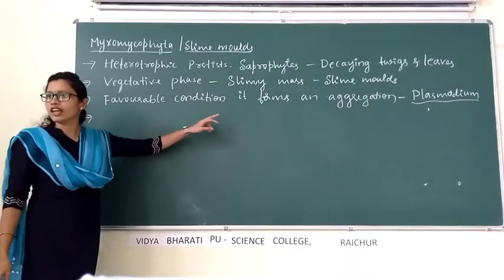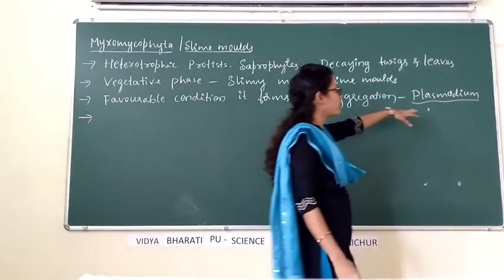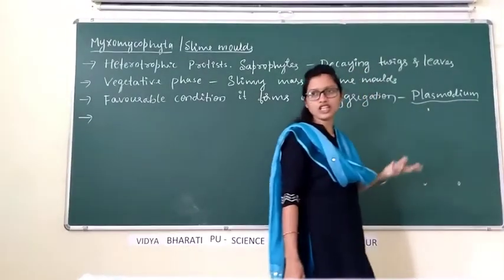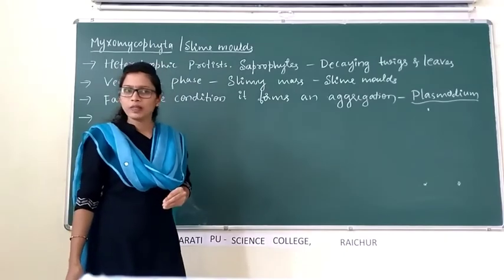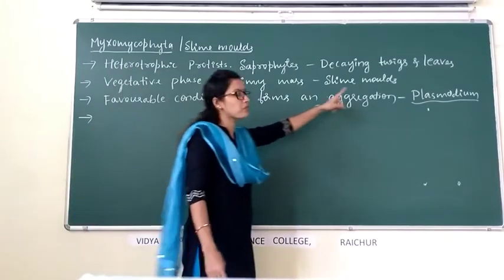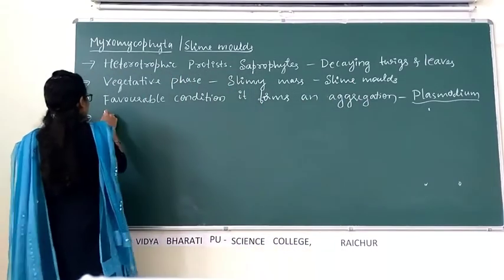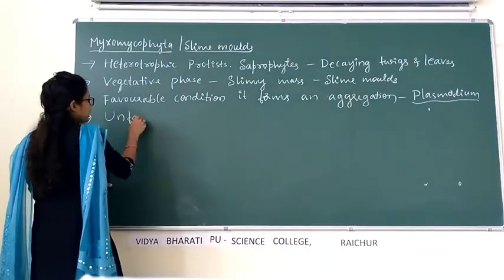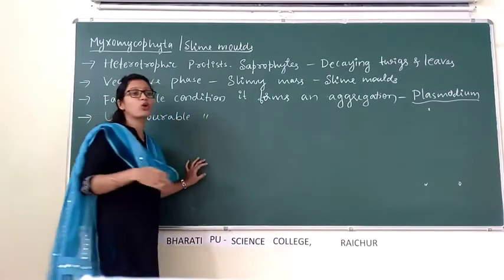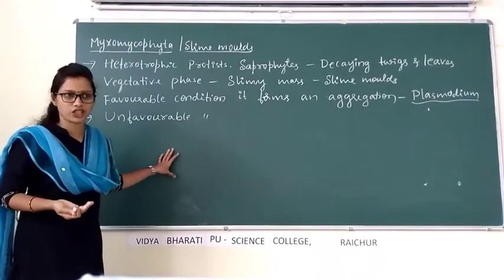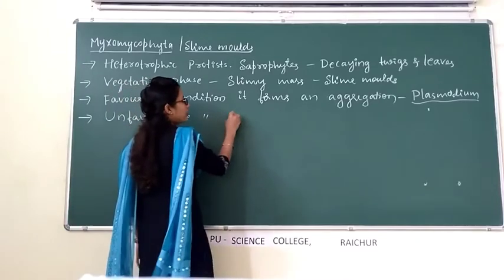When conditions are suitable for growth, slime molds form plasmodium, an aggregation. But in the presence of unfavorable condition, which is not suitable for their growth, plasmodium differentiates.